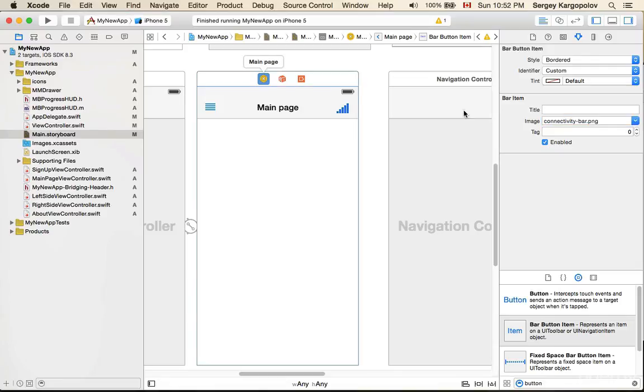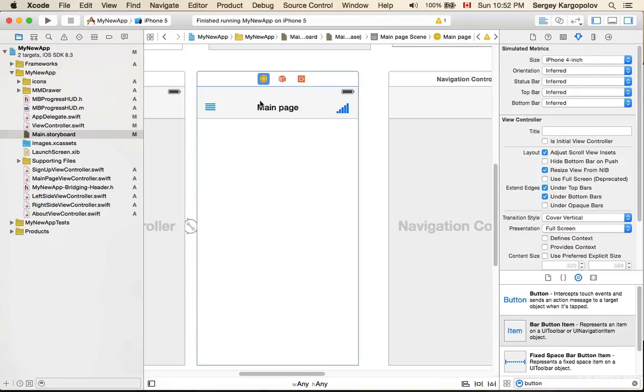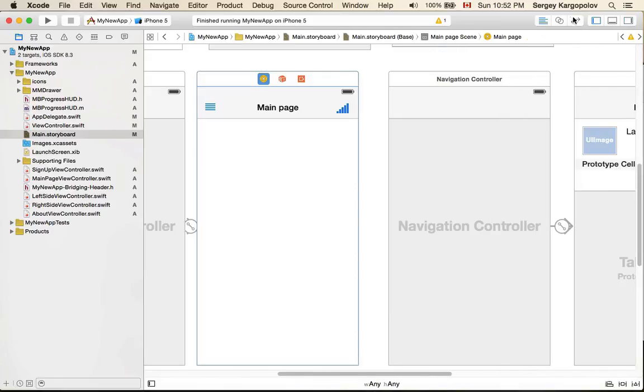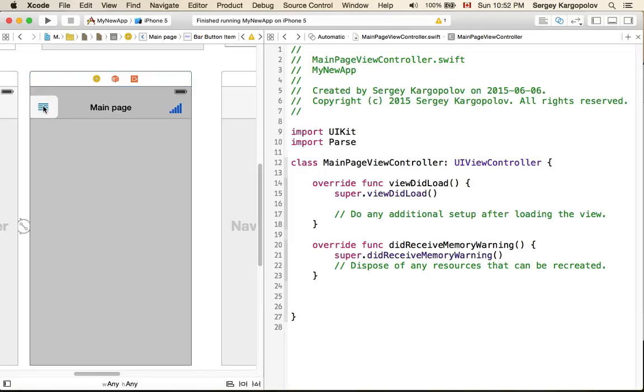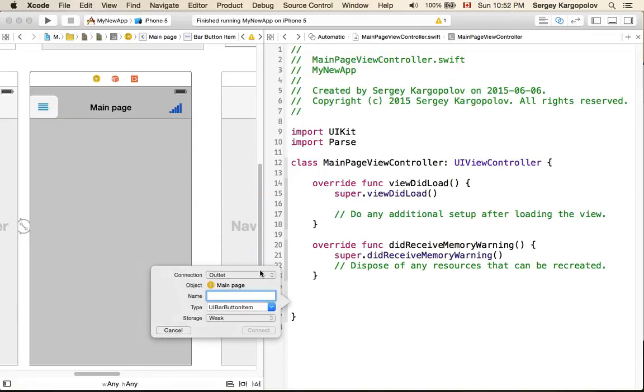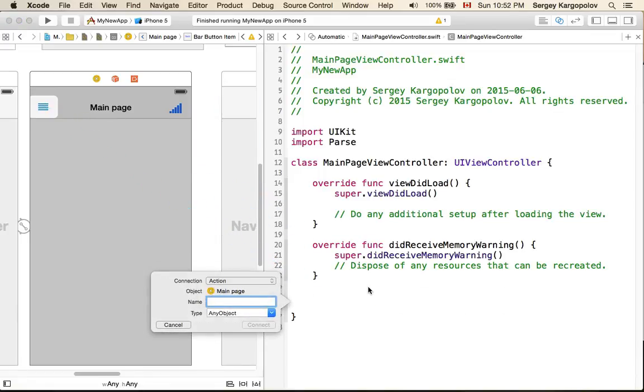Next we want to open our main page in Assistant Editor, and I need to create a couple of outlets for these buttons. I select the button, hold the Control key on my keyboard, click, drag and drop, and I need to create an action.